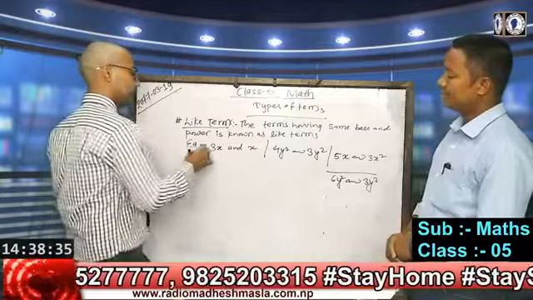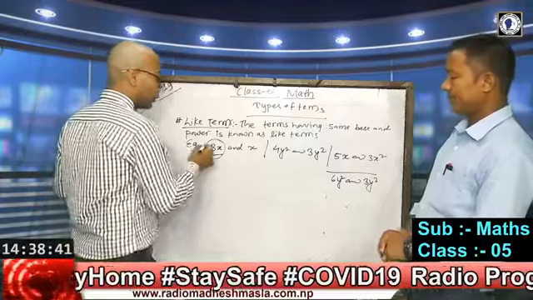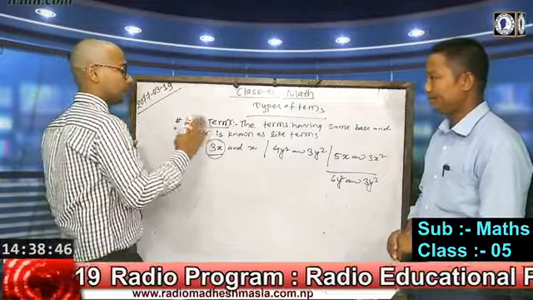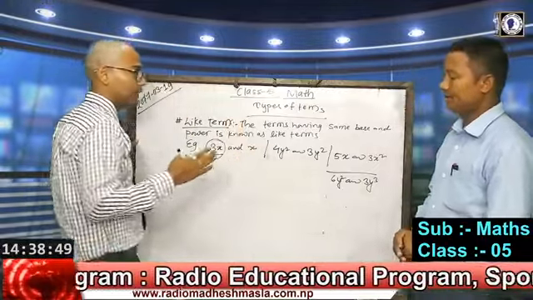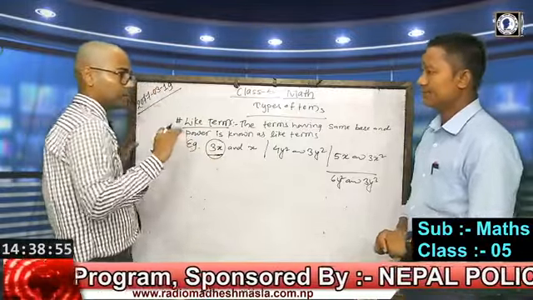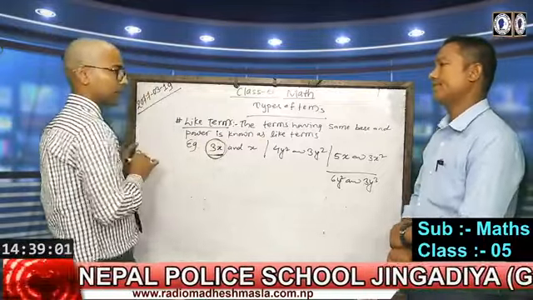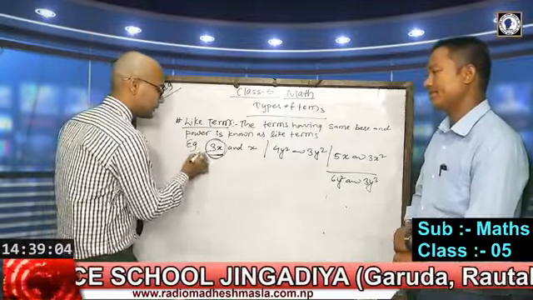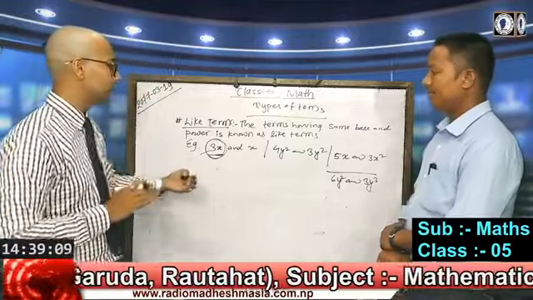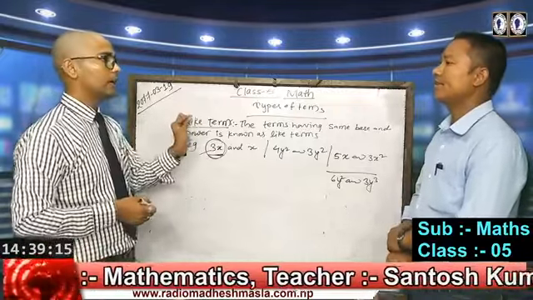In the first example, the first term is 3x. As we discussed already, we have learned about the coefficient, base and index in our last Sunday class. So I think we don't have any problem in such topics. Here we have 3x. In 3x, 3 is the coefficient. It means the number which is given with the term is known as the coefficient.